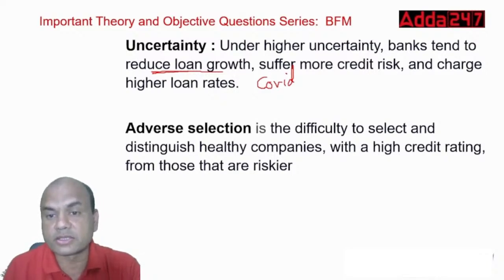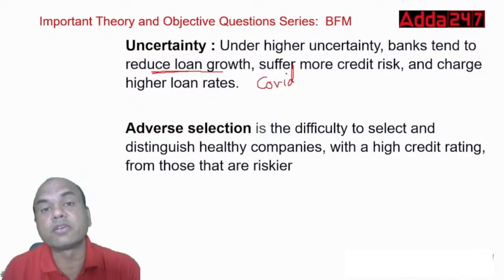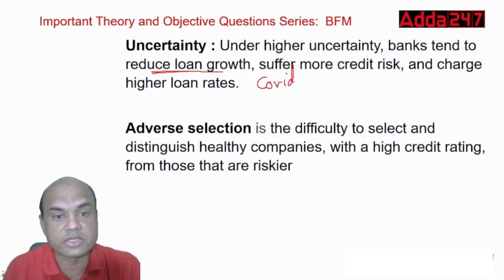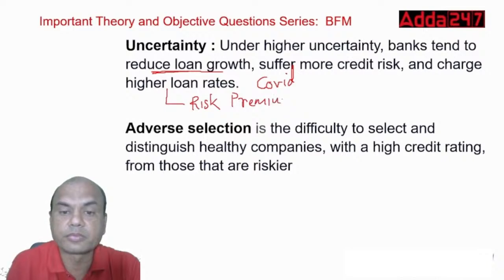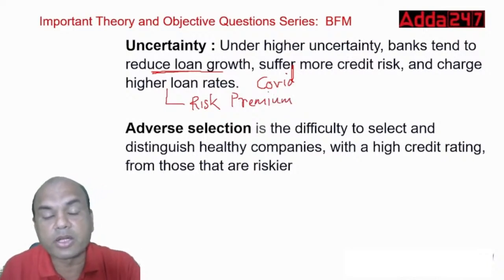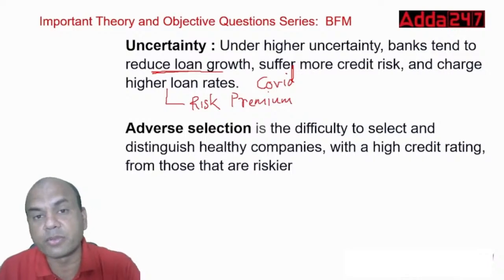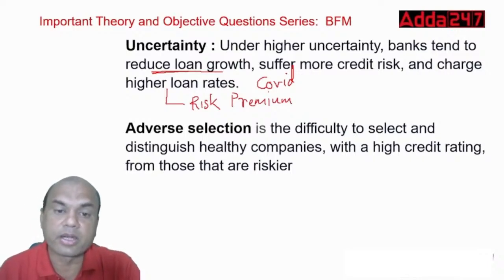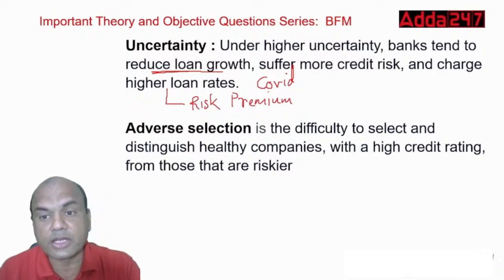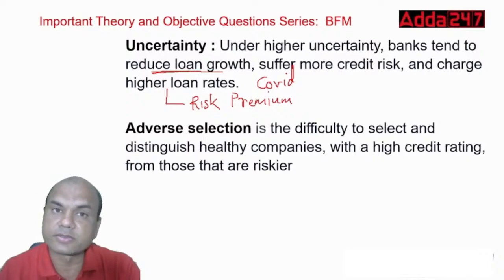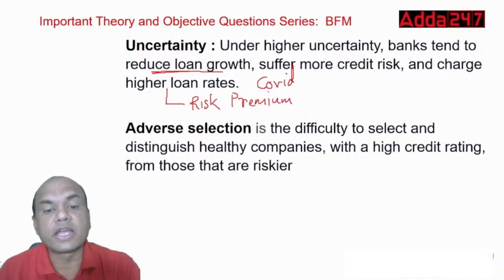Suffer more credit risk, because there is a huge credit risk, because there were huge NPAs during that COVID situation, and charge higher loan interest. So banks were charging higher interest, which is called a risk premium. Higher loan interest is called a risk premium. So this is an important term under uncertainty. What happens to the banks during an uncertainty period? Reduce the loan growth. Second, suffer more credit risk, higher credit risk and higher rate of interest. Got it?